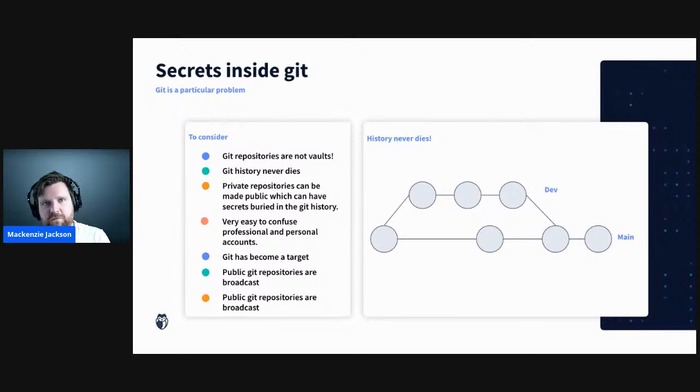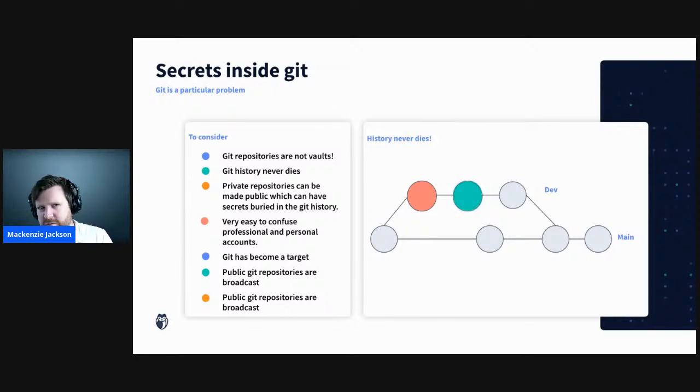So let's use a really simple example. Here we have a Git tree where we just have a main branch and a developer branch. Let's say that we're working on a new feature and we really just want to get this feature working quickly. So we hard code in some secrets. We save our access and debug logs because we want to go back and find these. We mix in some data in there because we're just working on getting it to the first stage, getting it functional. And we'll go back and tidy it up later, right?